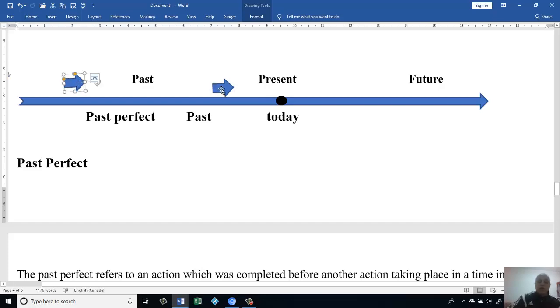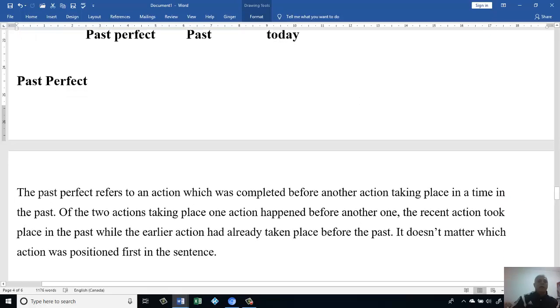The other reason we say 2 actions happen: one of them we know happened at a specific time before now, in the past, but the other action we don't know when it happened, but we know definitely this action happened before the other. Let's look at how we structure this sentence.